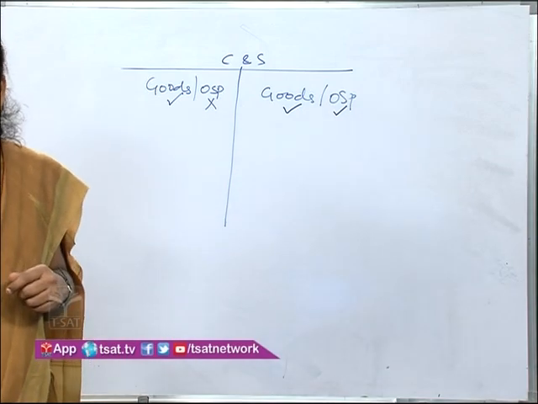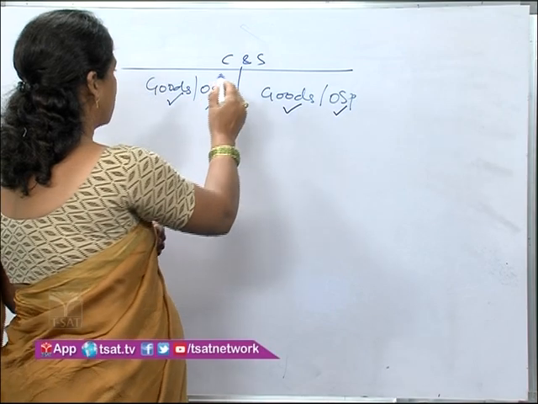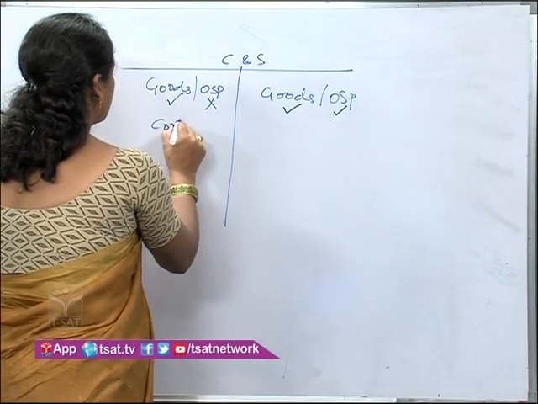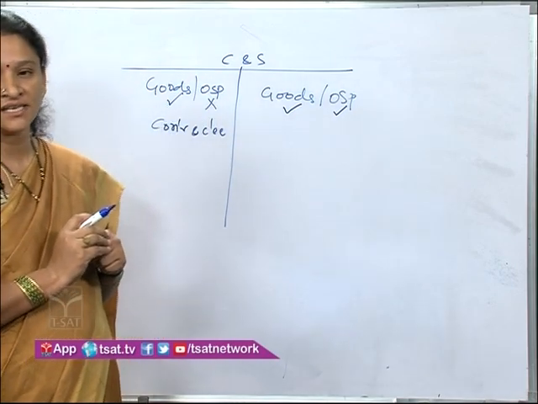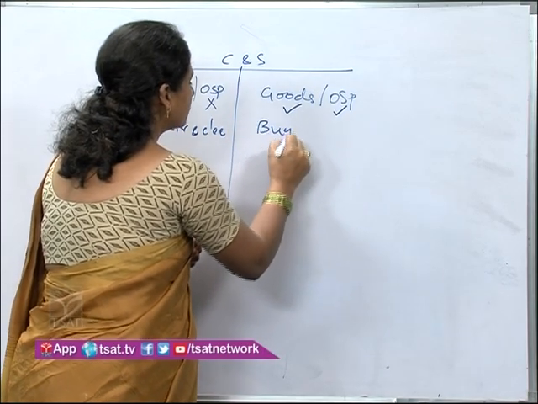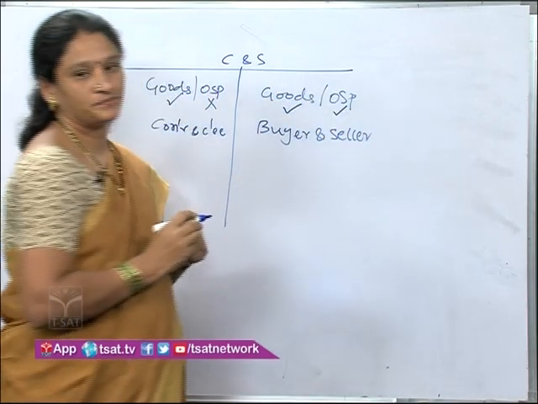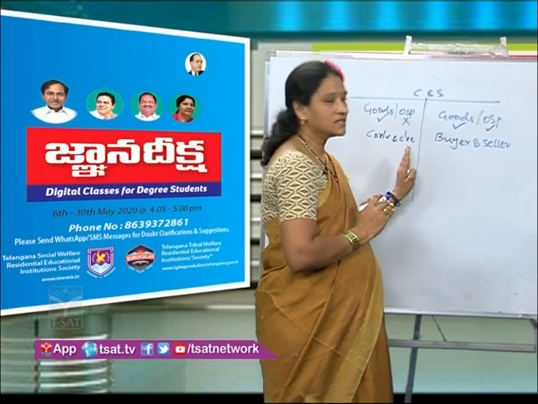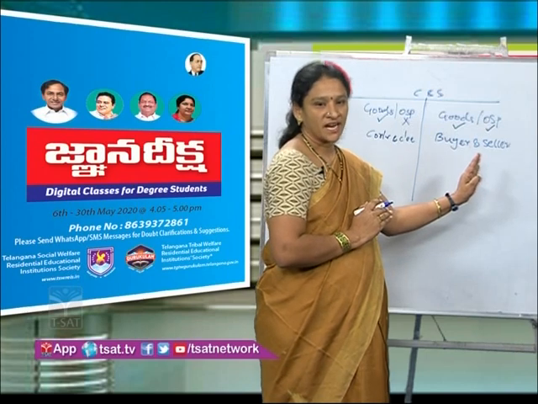The second difference is parties. In case of consignment, the parties are called consignor and consignee, whereas in case of sale, we call the parties buyer and seller.